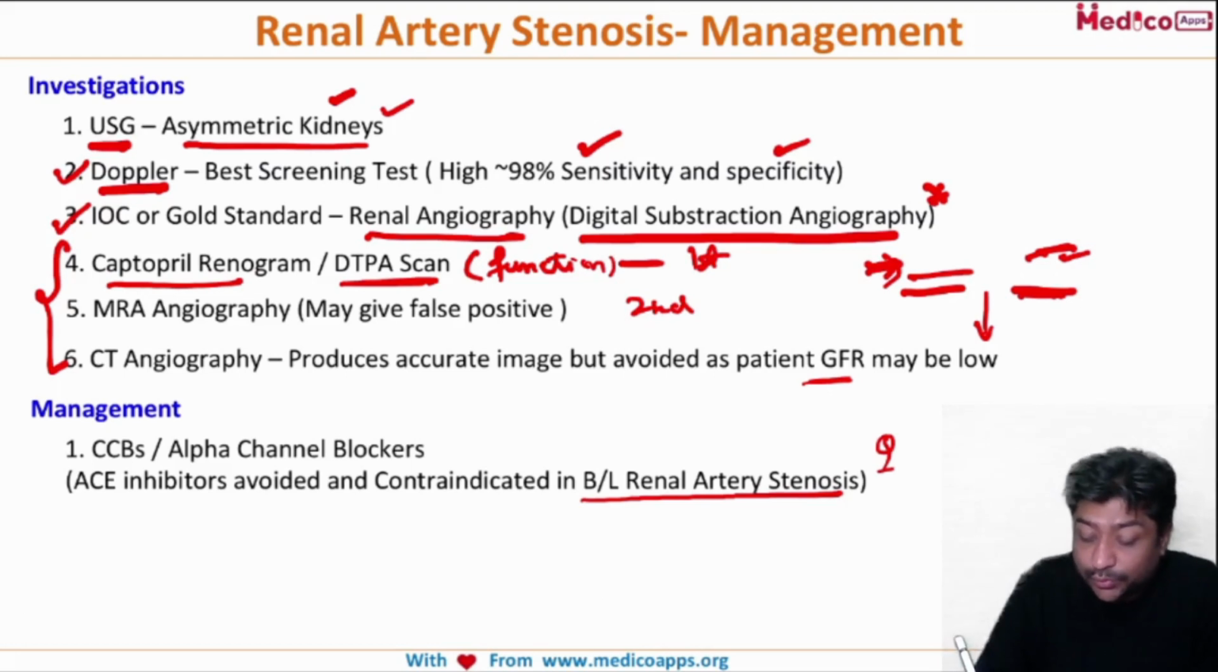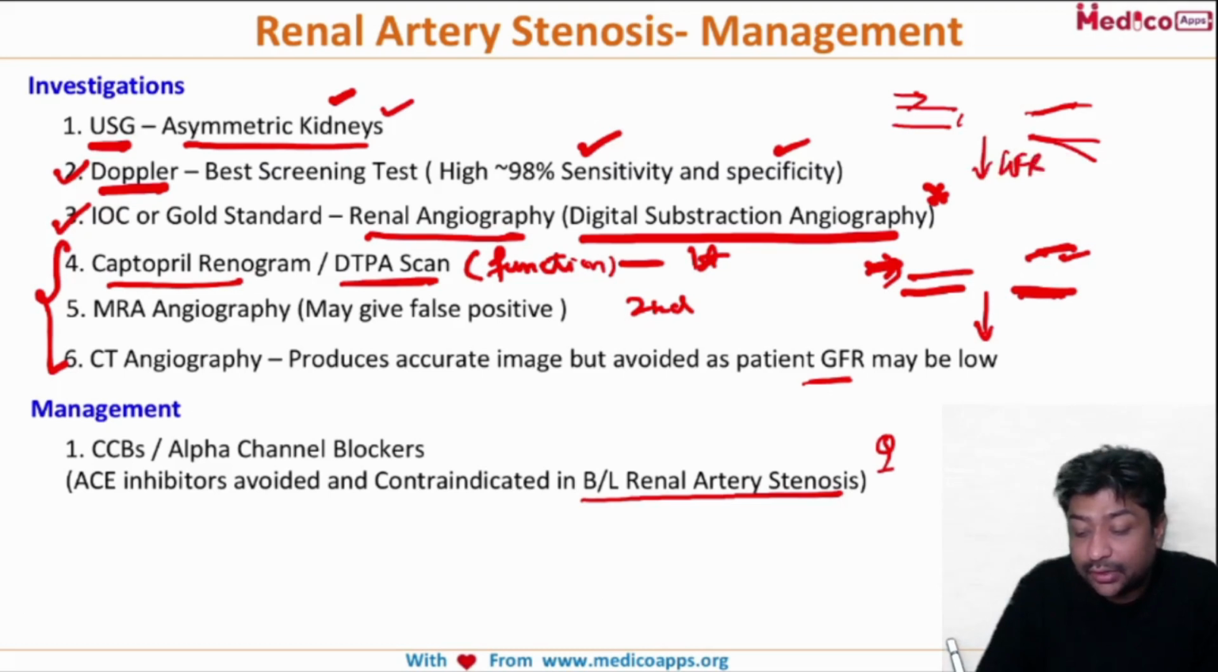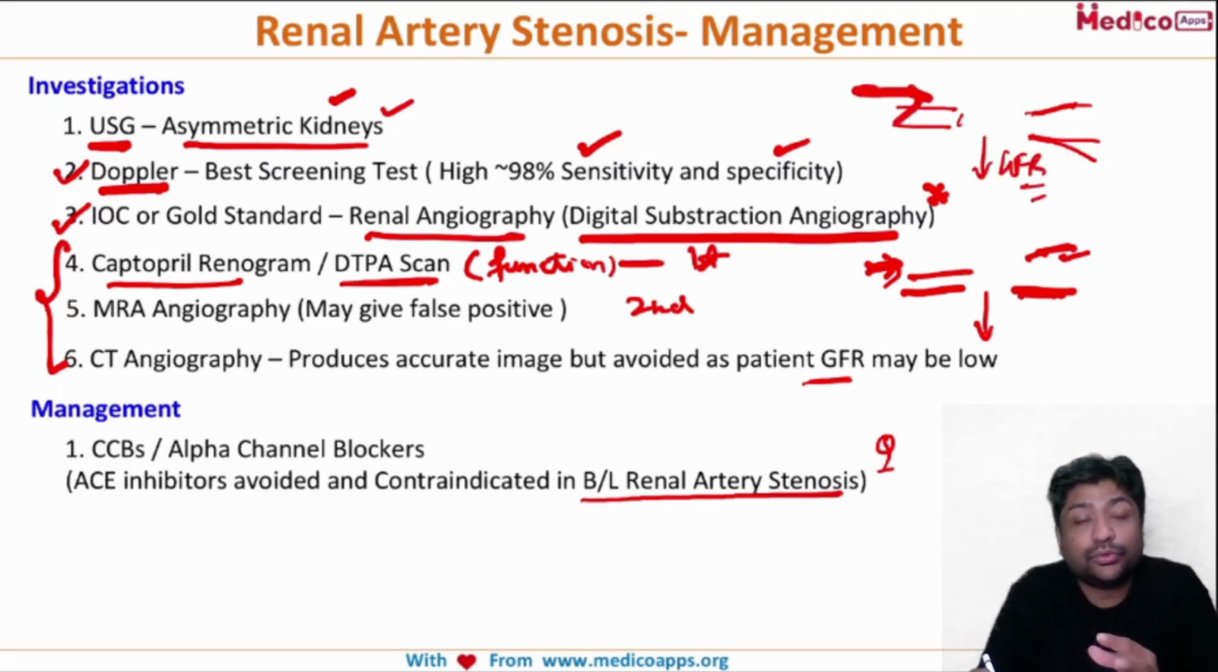Hope you are clear. We know that there is an afferent arteriole which brings the blood, and an efferent arteriole which takes out the blood. Now what ACE inhibitors do is dilate the efferent arteriole, so there will be a decrease in the GFR. Already the GFR is compromised, already there is a decrease in blood flow to the kidney. So it can lead to acute kidney injury. This is very important.